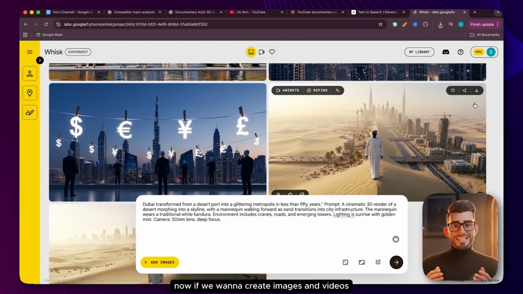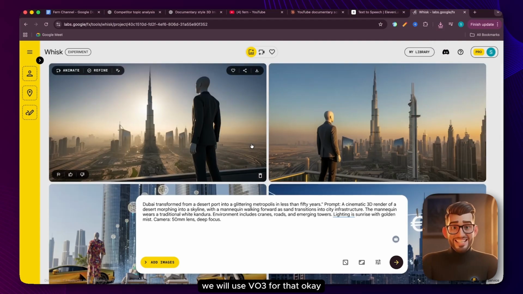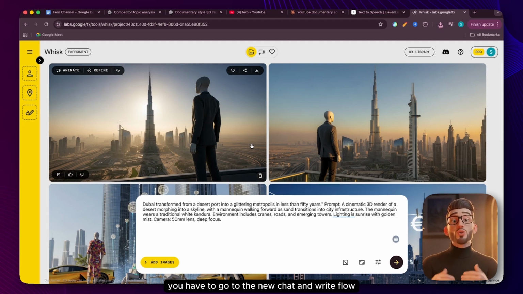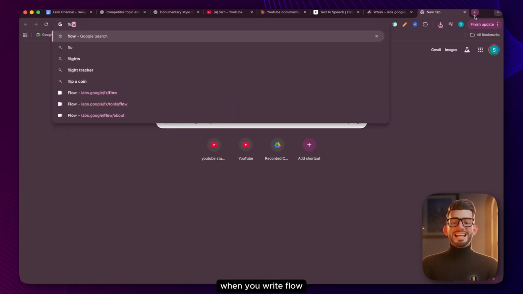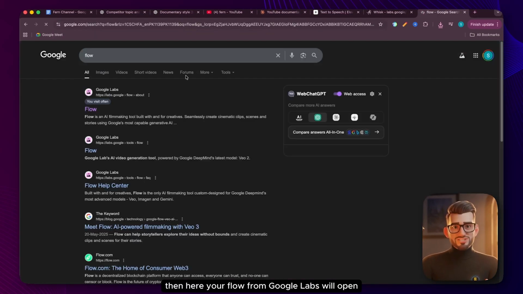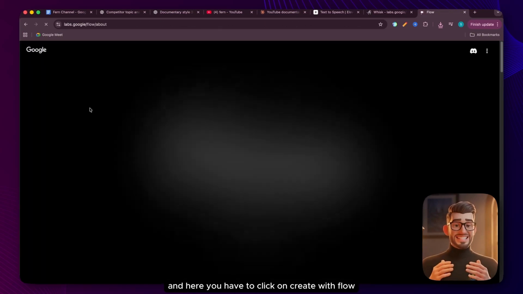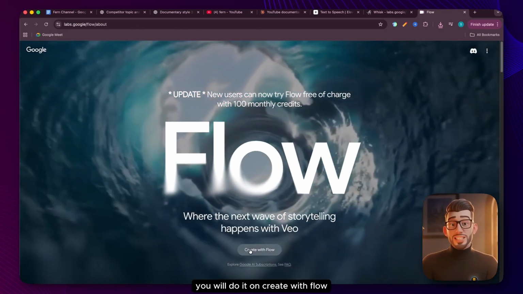Now, if we want to create images and videos, we will use Veo 3 for that. Okay. And that too is as simple as this. You have to go to the new chat and write Flow. When you write Flow, then here your Flow from Google Labs will open. Okay. You come to Flow and here you have to click on create with Flow.